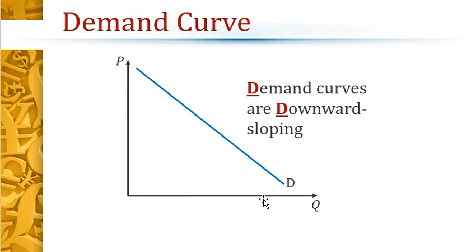Now, here's the nice thing: demand curves are downward sloping. So if we had connected the dots in the last graph, we would get this demand curve. I love alliteration. Alliteration is a helpful tool for me. Demand is downward sloping. Both of them start with a D. So if that helps you, little quirky things.